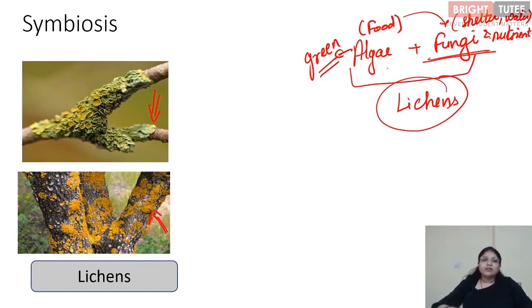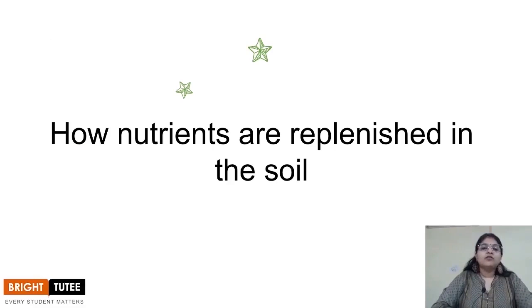In this way we understand the relationships and the mode of nutrition in different organisms. We know that the plants utilize the nutrients from the soil. So it's obvious that if there is a certain amount of nutrient in the soil and the plants keep on utilizing it, what will happen? Eventually the nutrients will start getting over, it will start diminishing, right? So now the question is how nutrients are replenished in the soil, right? So we need to know the ways in which the nutrients are replenished.